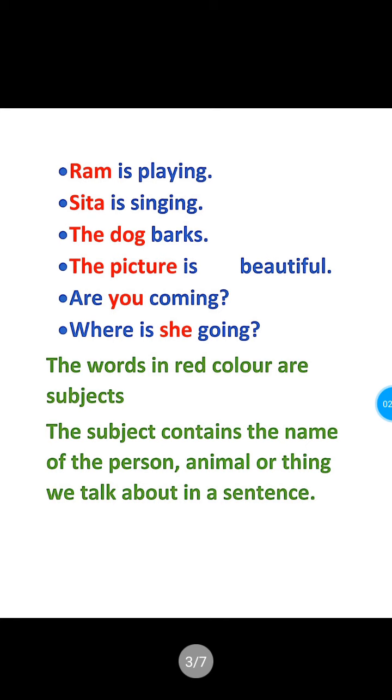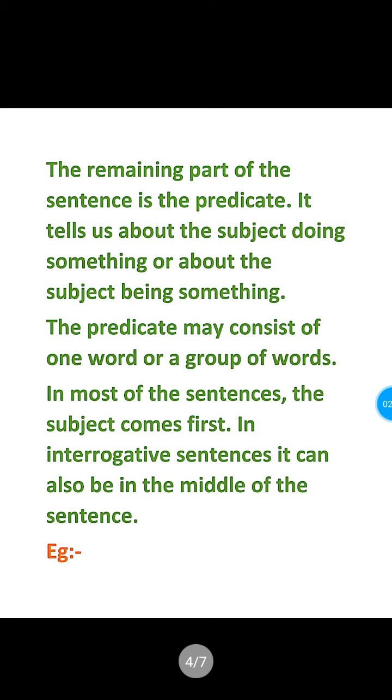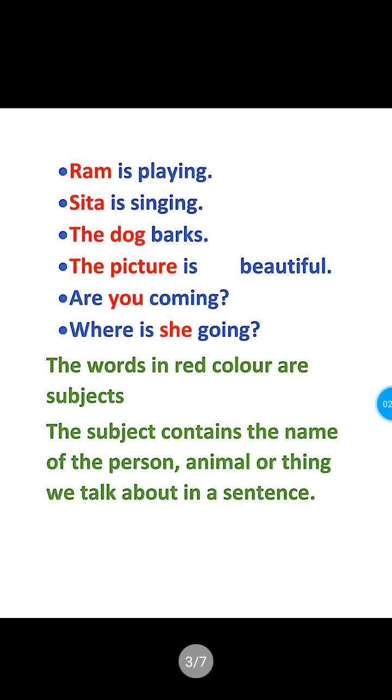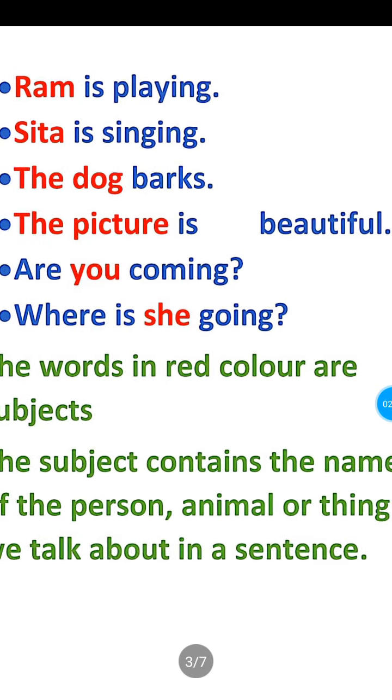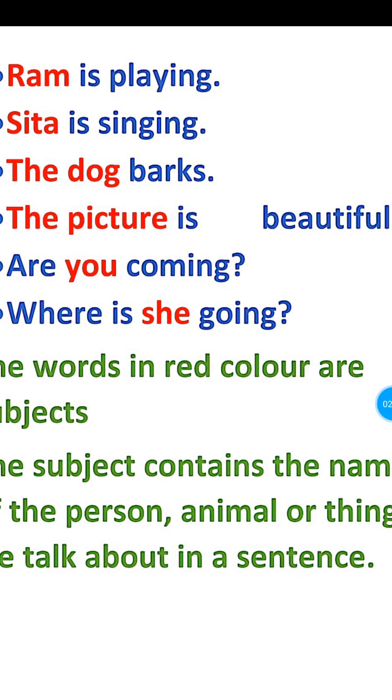Okay. So, the predicate tells about the subject doing something or about the subject being something. That means in the first sentence, is playing is the predicate. This predicate tells about the subject, Ram. What is Ram doing?